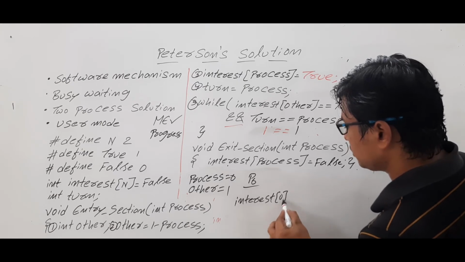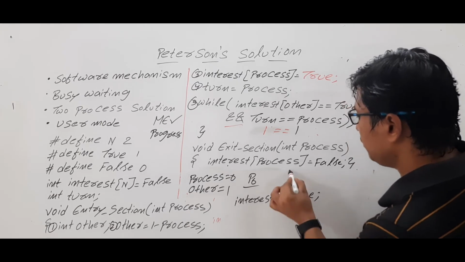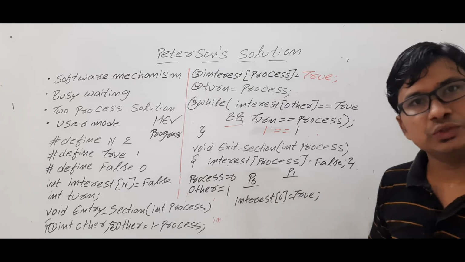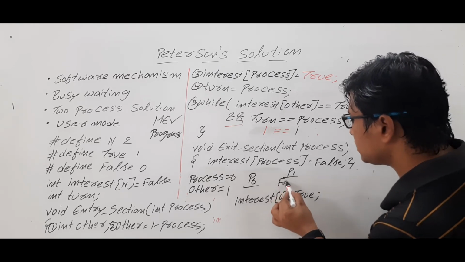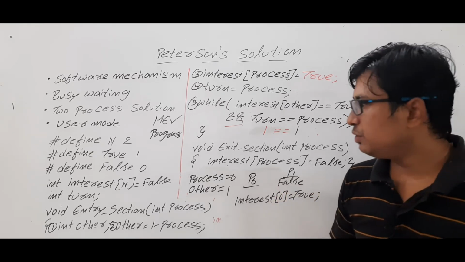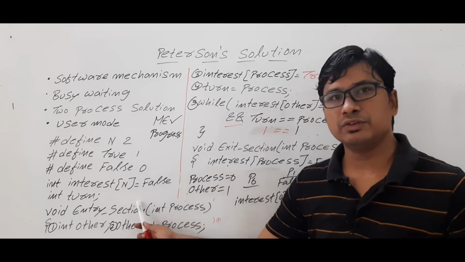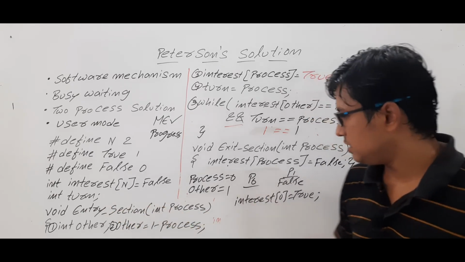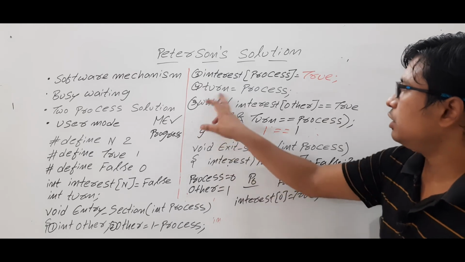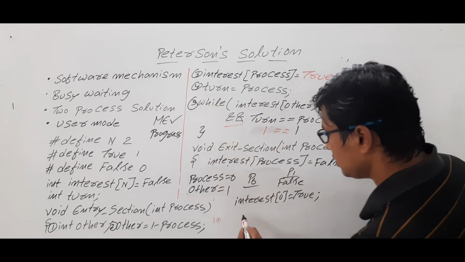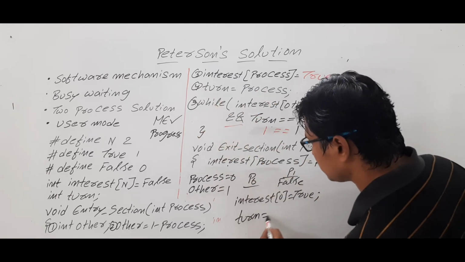And P1 does not have any interest to enter into the critical section. So interest of 1 will be false, because we know that initially interest of 0 and interest of 1 are false. Is it clear? Are you able to understand? Now turn is equal to process. Now turn is equal to 0.